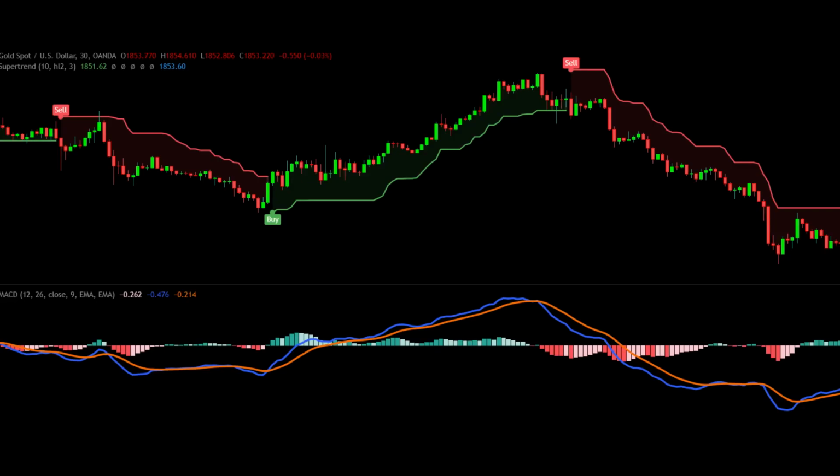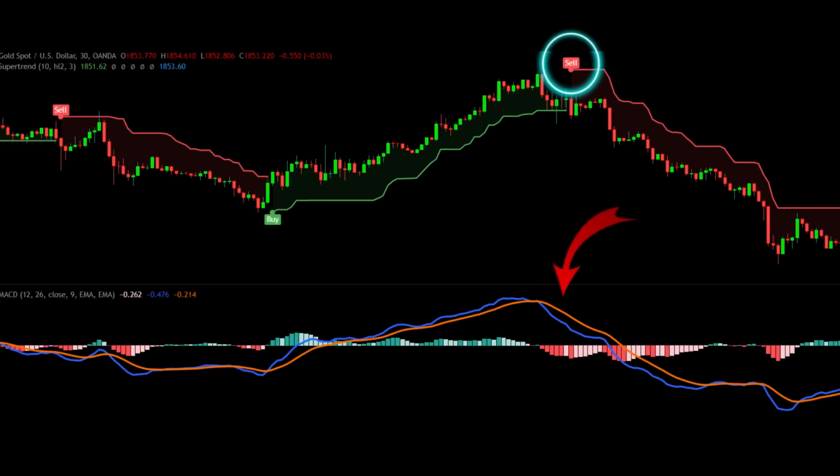The trading strategy is very simple. As soon as there is a buy or sell signal on the supertrend indicator, let us first look at the case of the buy signal. As soon as the buy signal comes on the supertrend indicator, we will directly look at the MACD indicator. If the MACD line is above the signal line, we will execute our buy trade. And in the case of sell, as soon as the sell signal comes in the supertrend indicator, we look at the MACD indicator, and if the MACD line is below the signal line, then we execute our sell trade.